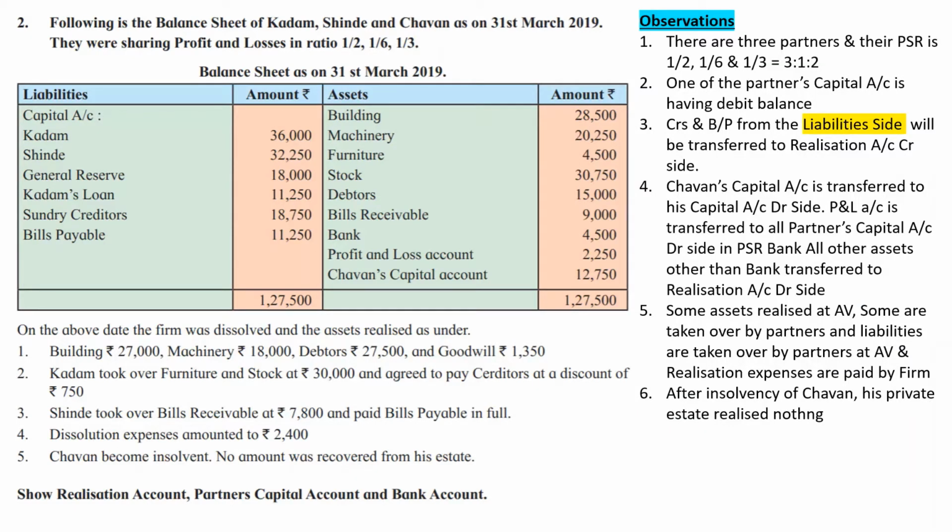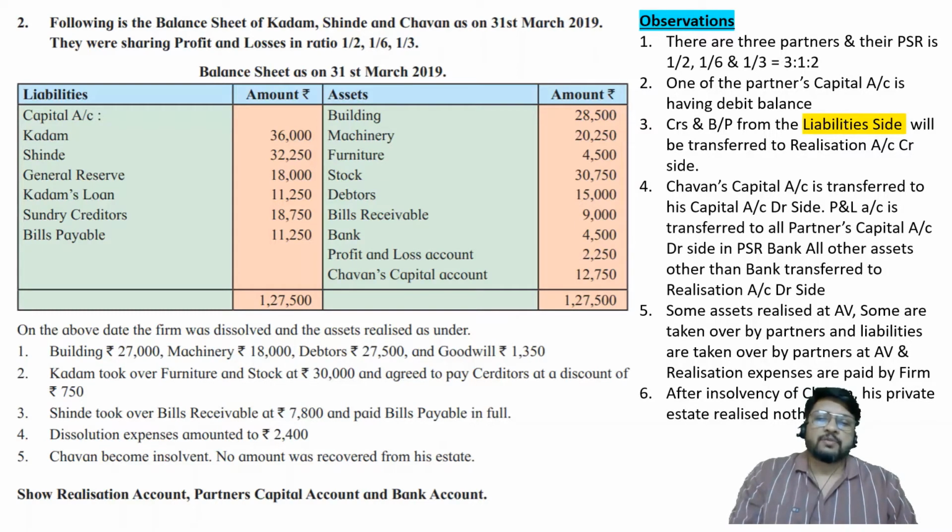First step is to open the necessary ledger accounts. Second step is transfer of assets and liabilities from the given balance sheet to the different ledger accounts which we have prepared. Realization account, partners capital account and bank account.